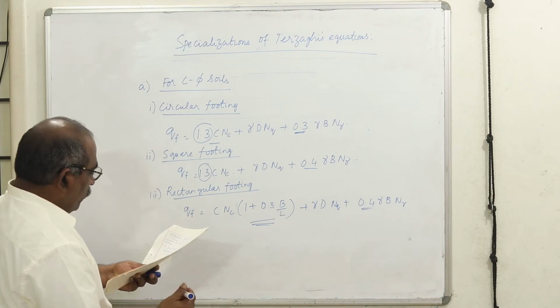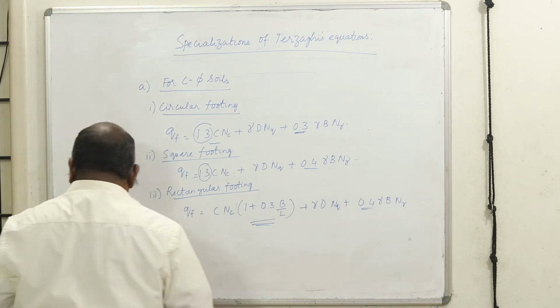Now, when you have a circular footing on clay, let us try to see.